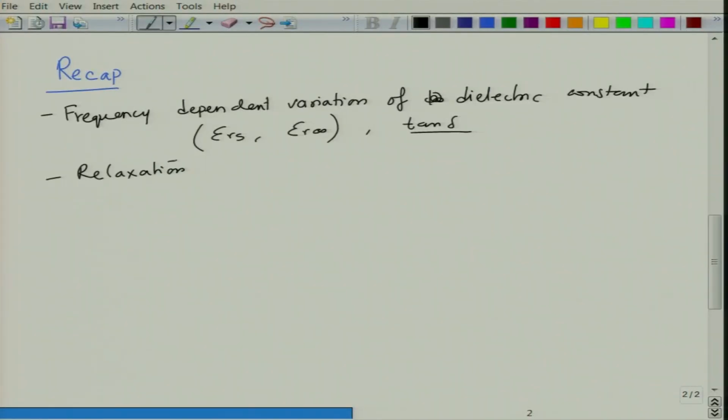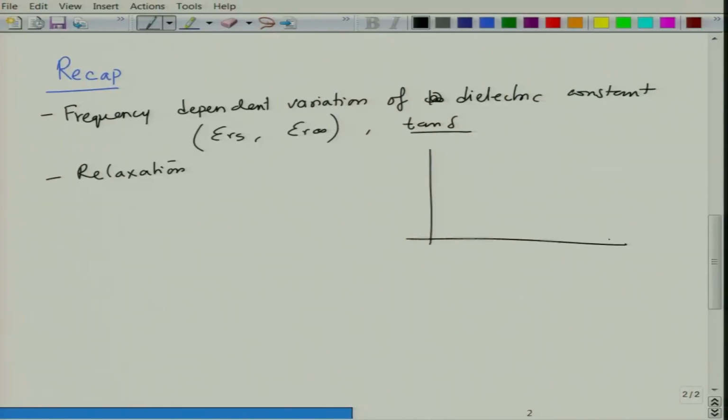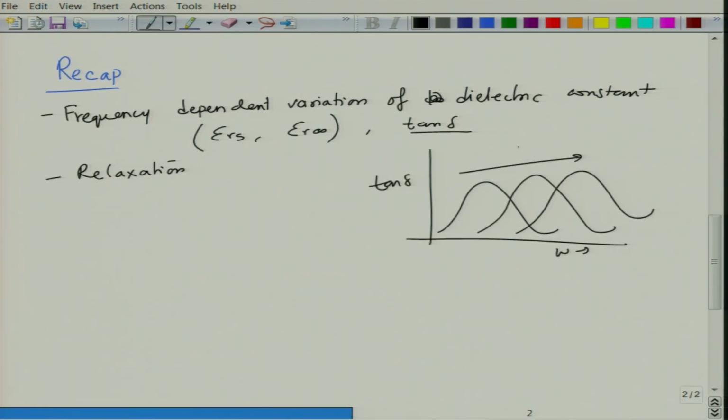And then there is also a temperature dependence. Since it is a relaxation kind of phenomenon, it is more like a diffusive Arrhenius kind of behavior. There is an Arrhenius kind of relationship. As the temperature changes, the tan delta peak shifts to higher frequencies. So, this is tan delta, this is omega, and the peak will shift to the right as your temperature increases. Basically it requires less time for dipoles to respond, and dipoles become weaker as you increase the temperature.